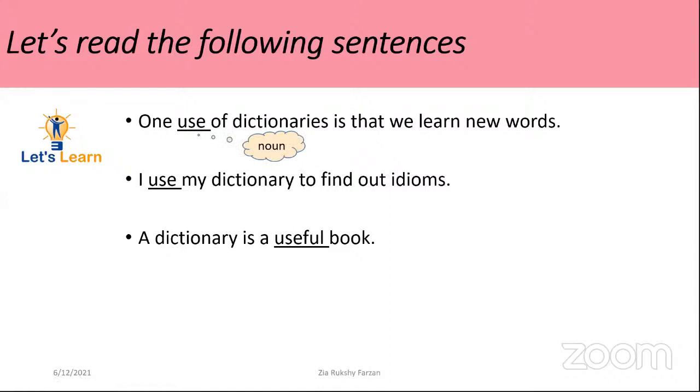And here in the first sentence, the word use is used as a noun. And in the second one, it is used as a verb.